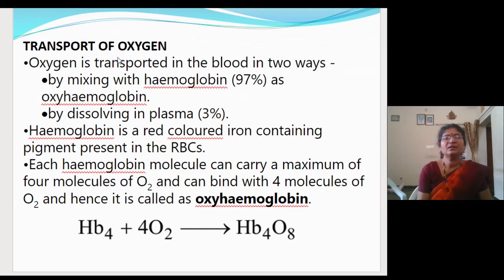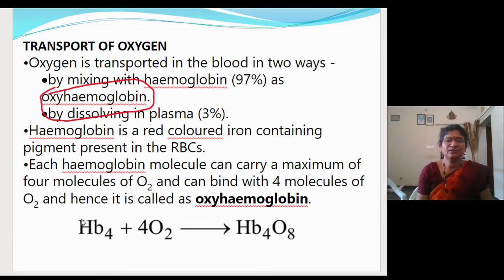Only 3% will get dissolved in the plasma and carried to the different parts of the body. Now 97% of the oxygen will combine with hemoglobin and be carried in the form of oxyhemoglobin. This you have to remember.